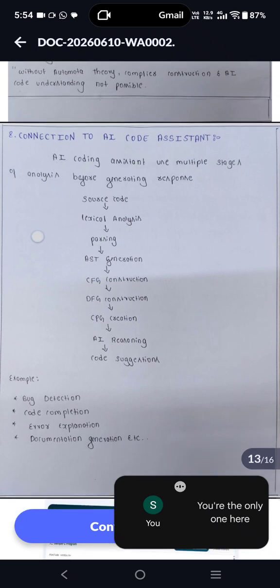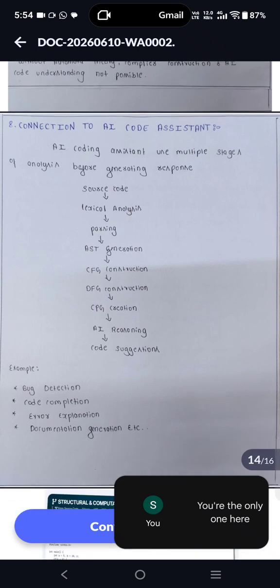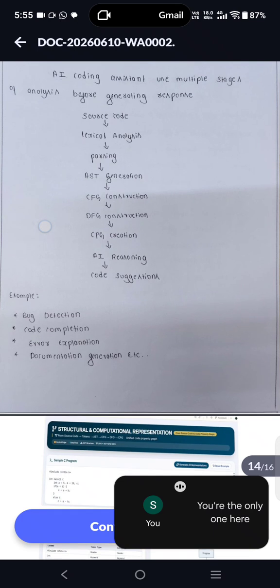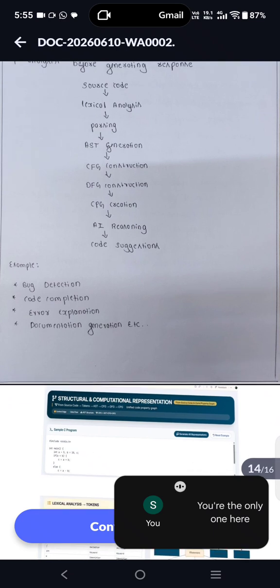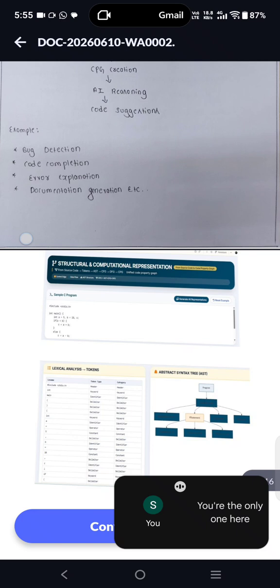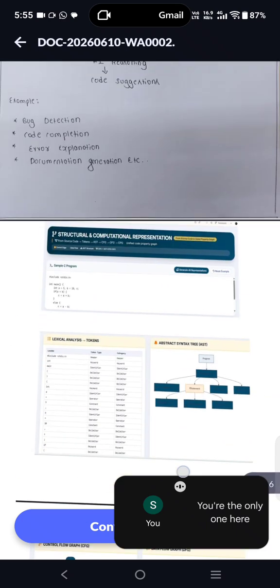Connection to AI code assistants: AI coding assistants use multiple stages of analysis before generating a response, like source code, lexical analysis, parsing, AST generation, CFG construction, DFG construction, CPG creation, AI reasoning, and code suggestions. Examples are bug detection, code completion, error explanation, and documentation generation.